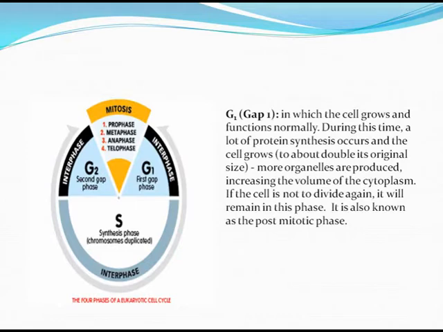The cell grows and functions normally. During this time, a lot of protein synthesis occurs and the cell grows to about double its original size. More organelles are produced, increasing the volume of the cytoplasm. If the cell is not to divide again, it will remain in this phase. It is also known as the post-mitotic phase.